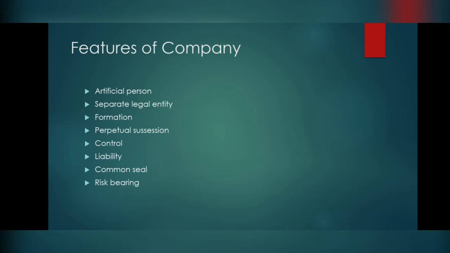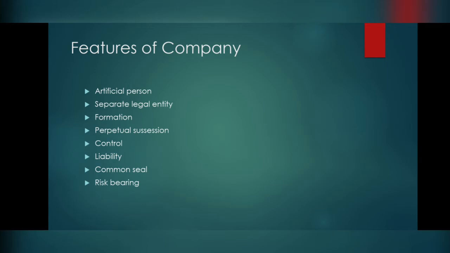Who are called natural persons? Human beings are called natural persons. A company also can own property, it can buy property, it can have debts, it can borrow money, it can enter into contracts, and it can sue anyone. Sue means filing a case against anyone, and anyone can file a case against it, like them, but it cannot breathe, eat, run, talk, and so on. So it is called an artificial person.